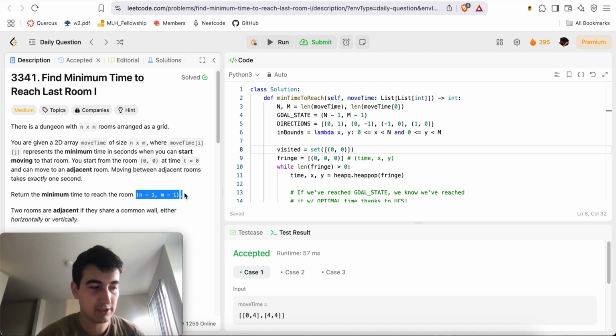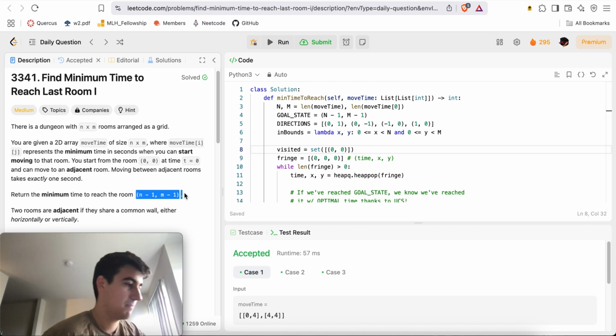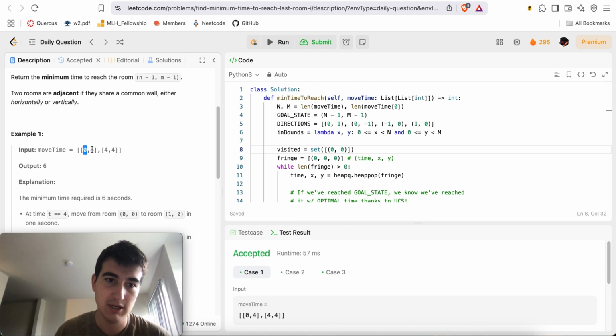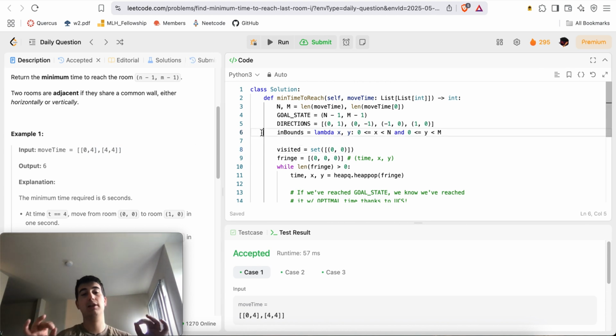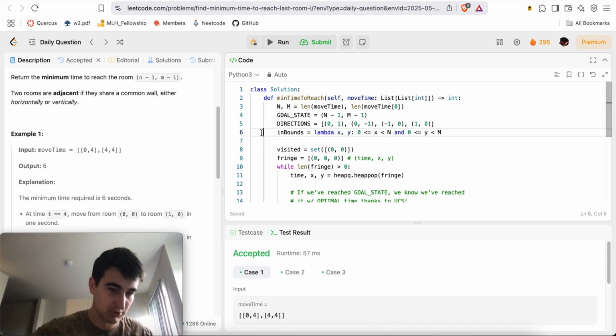And the only caveat here is that, moving between rooms costs 1, but each room has a minimum time at which you can enter it, right? So for example, this room, you can enter it starting from time t equals 0. This one starting from time t equals 4. So literally, my solution is just basic UCS, which is just Dijkstra's, but you just don't keep track of the all shortest path dictionary and so on, just because I'm lazy.